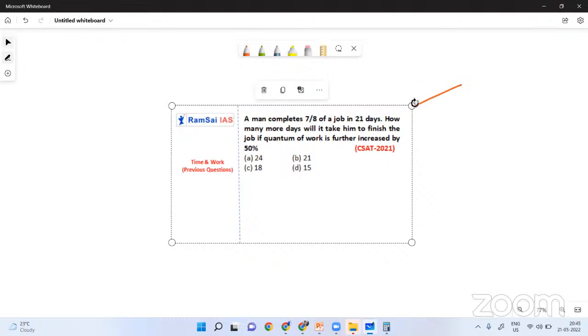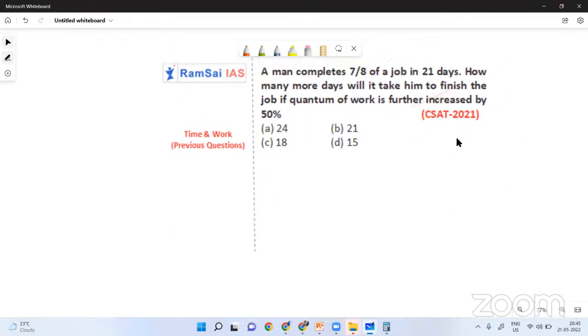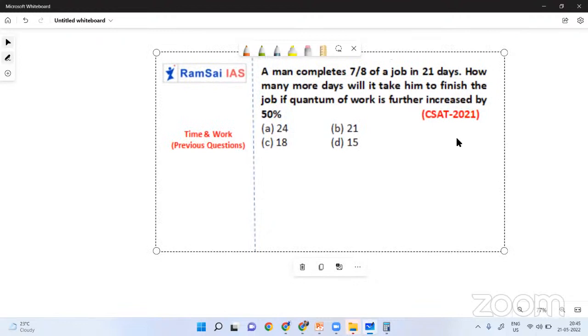Array always. Yeah. So a man completes 7 by 8 of work in 21 days. So from this, what we can understand, 7 by 8 of work in 21 days. That is okay. What days will it take him to finish the job?